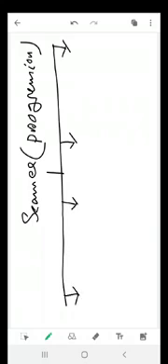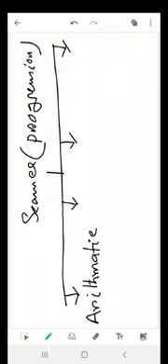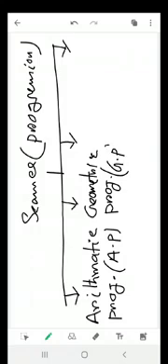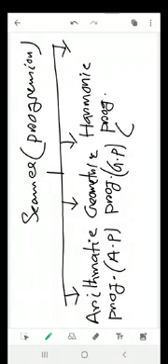Number 1, arithmetic progression. This is also known as AP. Geometric progression. This is also known as GP. Harmonic progression. This is also known as HP.